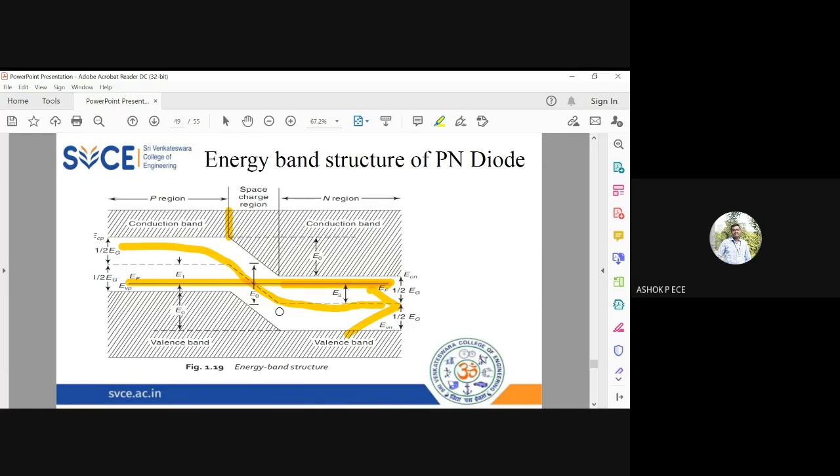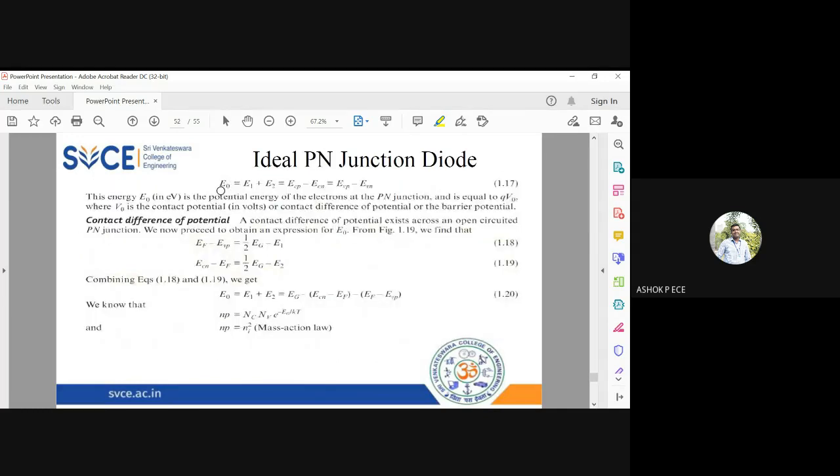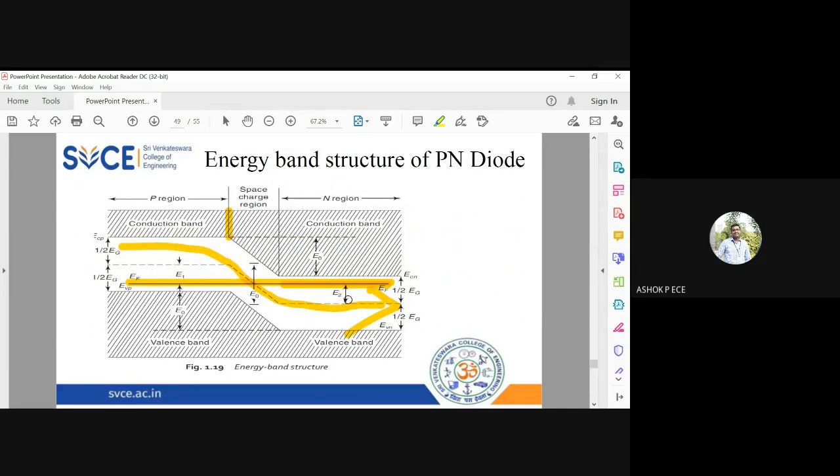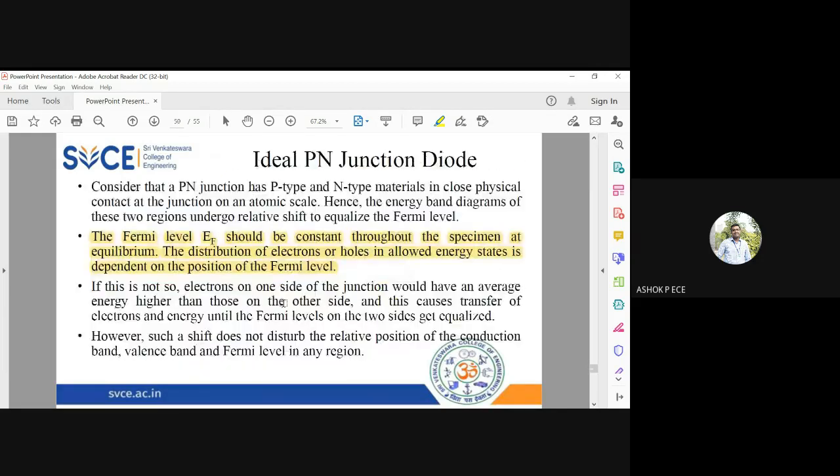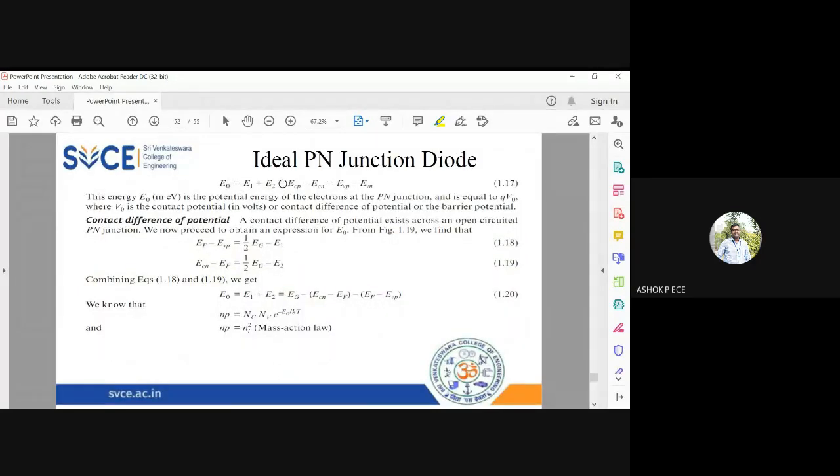So now we are going for a small calculation. The forbidden energy gap E naught will be equal to E1 plus E2, where E1 is here and E2 is here. So I will add E1 and E2 and I will get the value of the forbidden potential E naught. So this E naught should be the same as the difference in conduction band and valence band energy in N type and P type. When you subtract the conduction band energy in N and P, that should be equal to E naught. When you subtract the valence band energy in P and N type, you should again get back the same E naught, because the law of conservation of energy has to be obeyed.